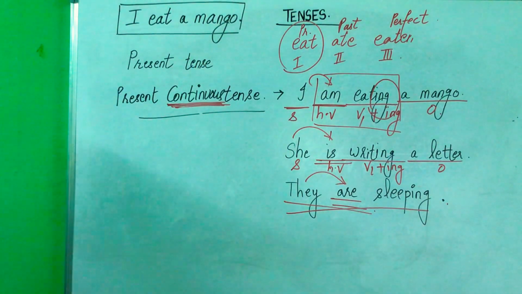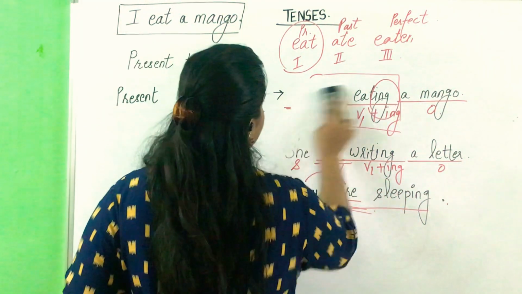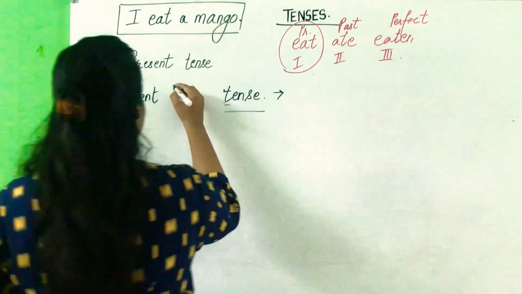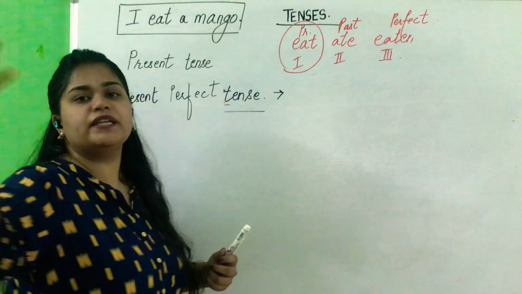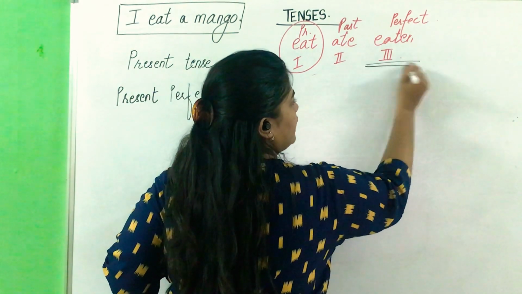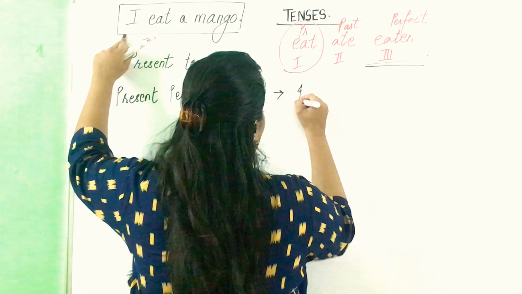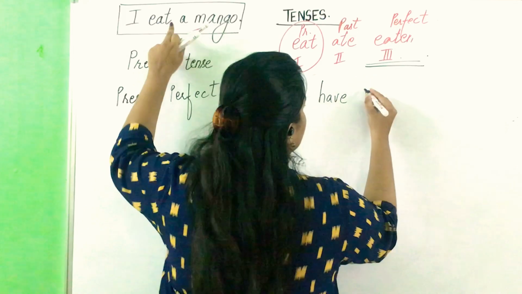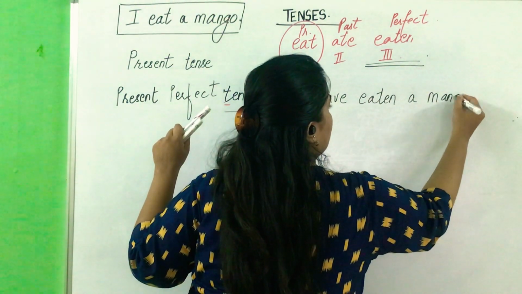Moving ahead with the present perfect tense. As I said, in continuous, write ing with your eyes closed, similarly in perfect, use the third form with your eyes closed. So we are going to change this sentence. I have, what is the third form of eat? Eaten. Eaten a mango.